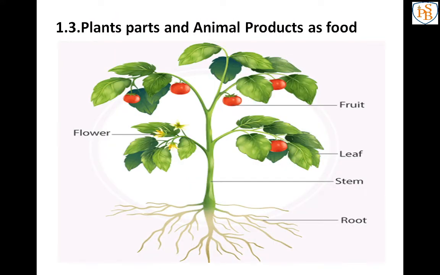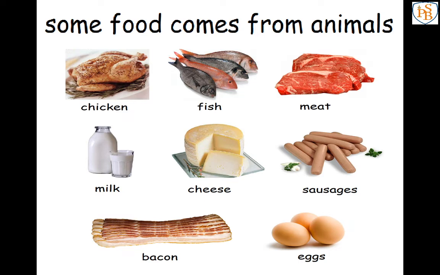I hope you understand all the things: what is meant by food, what the ingredients are, and what the sources of those ingredients are, that is plants and animals.